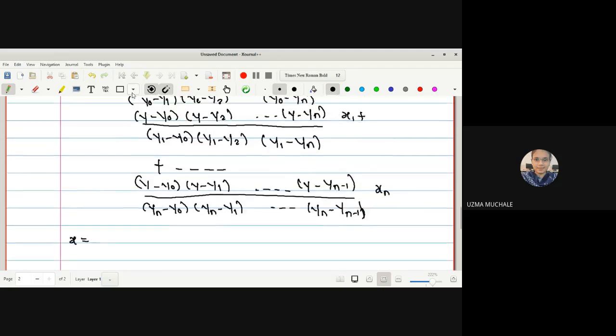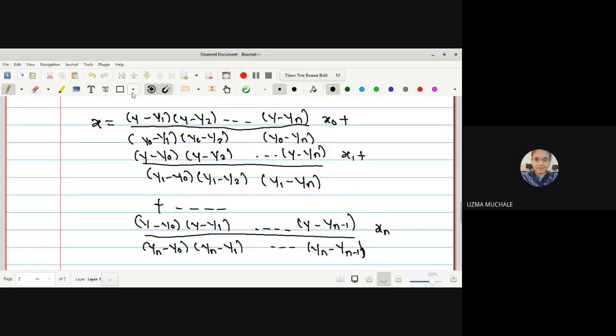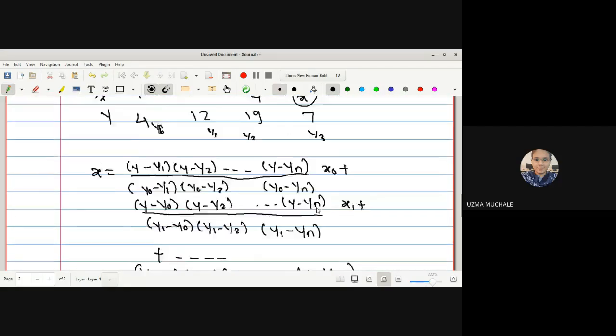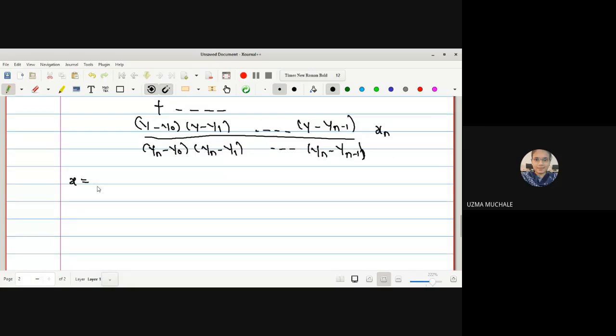x is equal to, let us solve by using this one, y minus y1, y minus y2. How many values are given? Let us name these x0, x1, x2, and this one we have to find out, and these are the corresponding y0, y1, y2, and y3. Okay. x is equal to y minus y1, right?